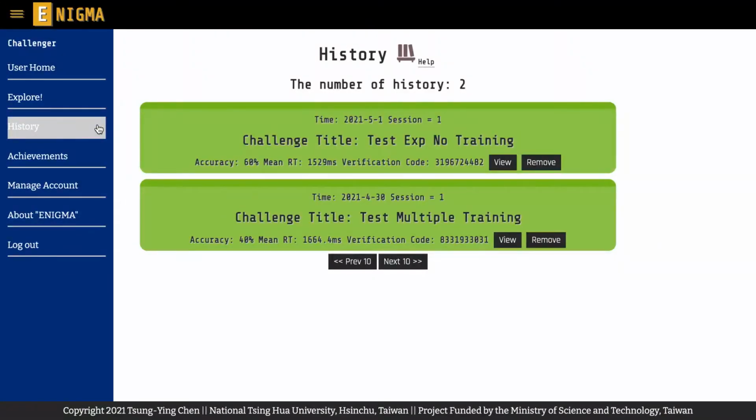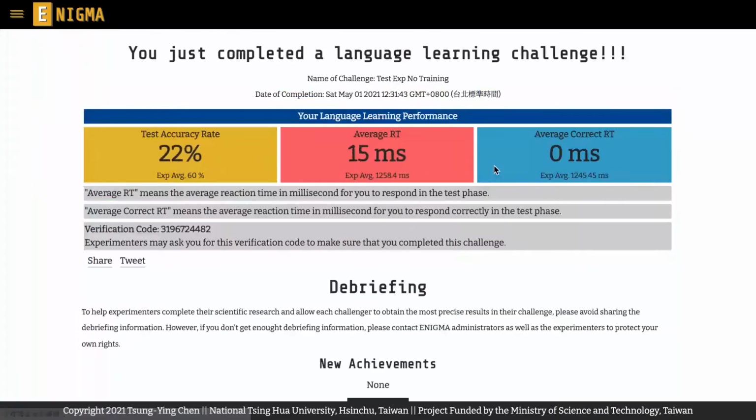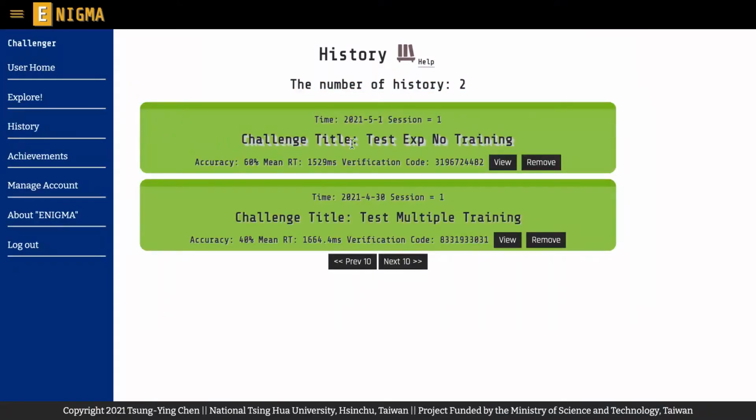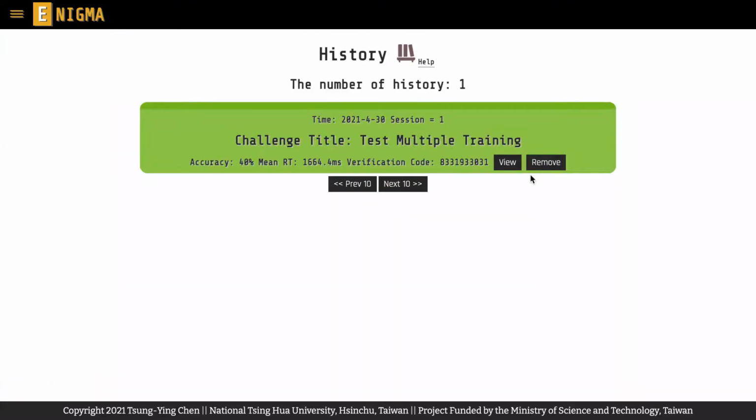The History page shows the challenges you completed. You can view your results and compare your performance in different challenges. You can also remove your record from the challenge in this page if you think the challenge is not designed properly or might violate any kind of research ethics.